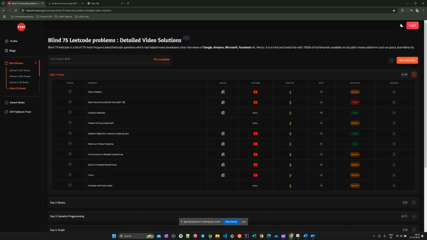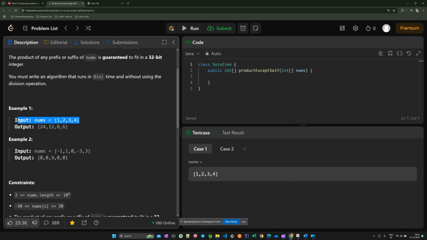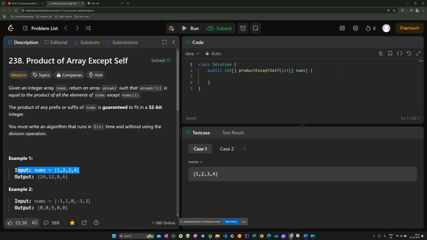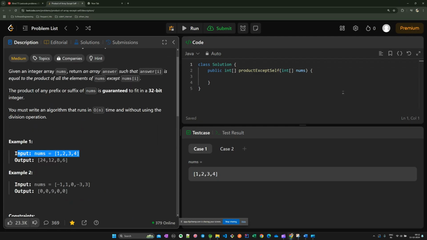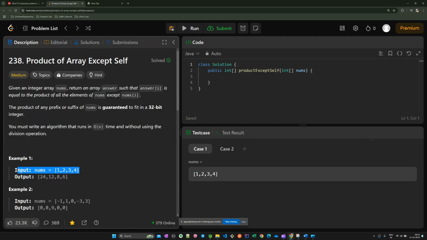Okay, so let's get started with the fourth question of the Blind 75 questions. As usual, we will start from the problem description. This question is medium tagged. It could be easy, but due to the constraint, it became hard. So let's understand what it says. Given an integer array nums, return an array answer such that answer[i] is equal to the product of all the elements of nums except nums[i].